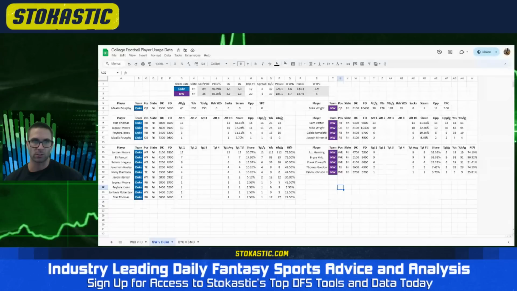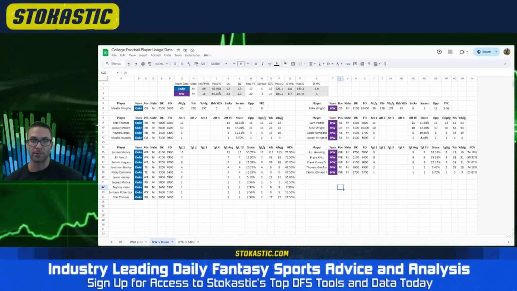This team surprisingly passed the ball 49% of the time. That was very interesting to see, considering their new OC Lujan comes from South Dakota State, where they were often passing the ball in the 30% range, 30 to 40%. We did not have that in their first game, but they were still super slow, 31 seconds per play. And this team, I think, will be more run heavy in the future and rely on their defense, really.